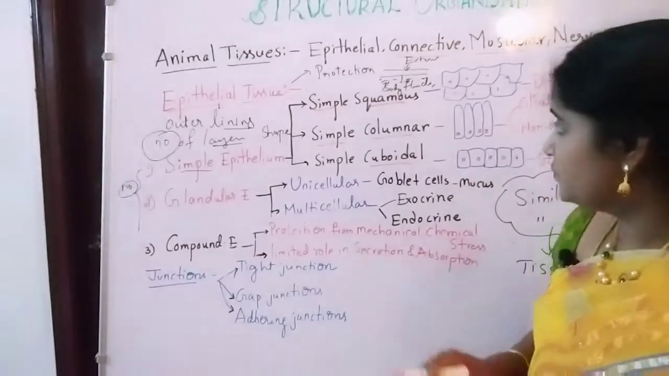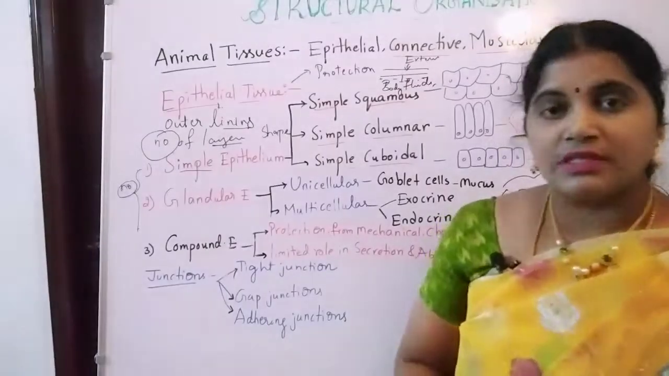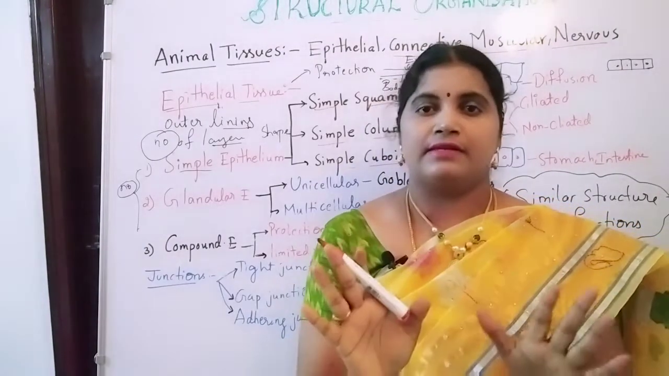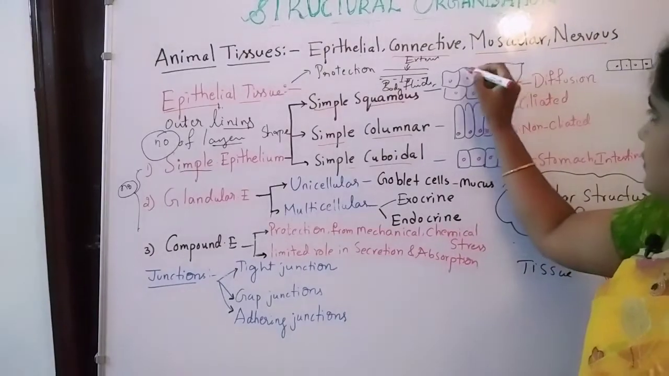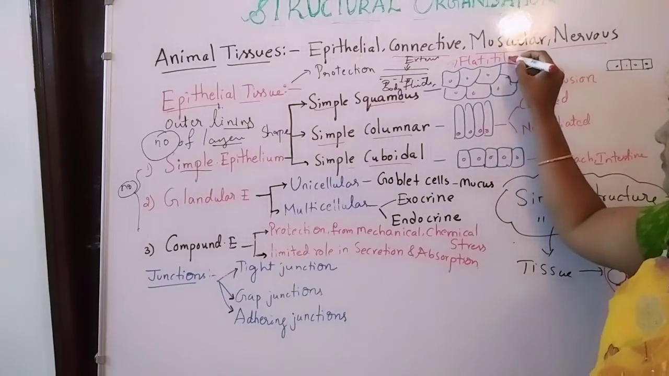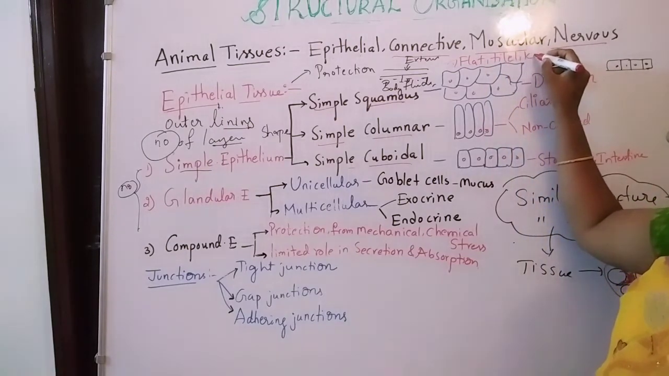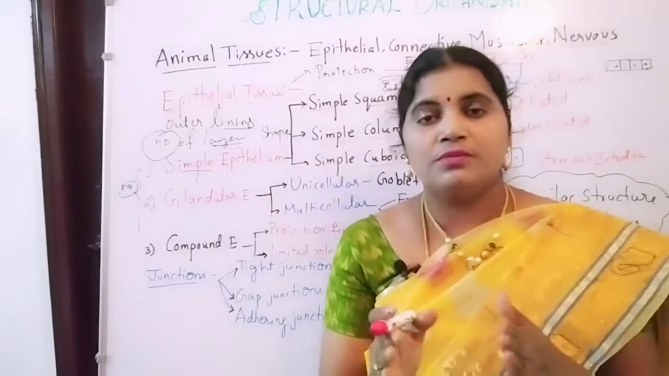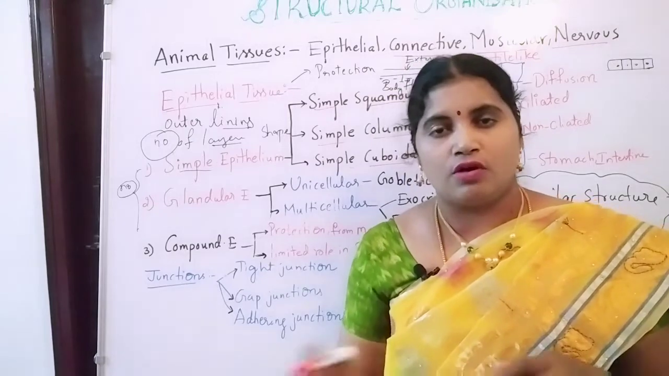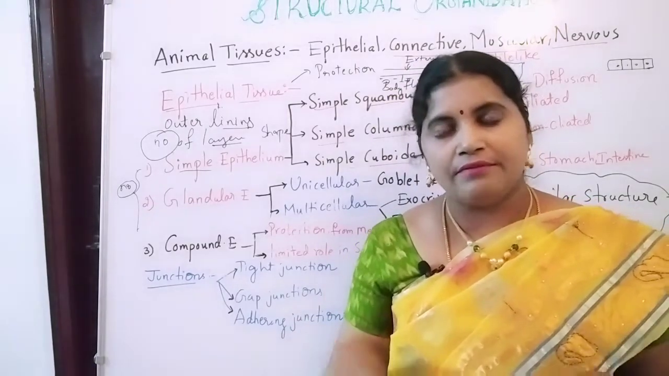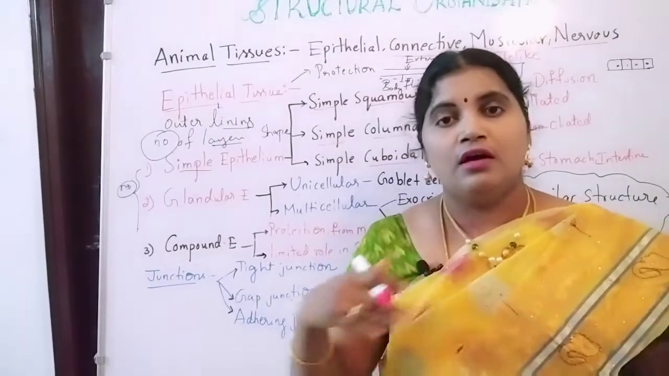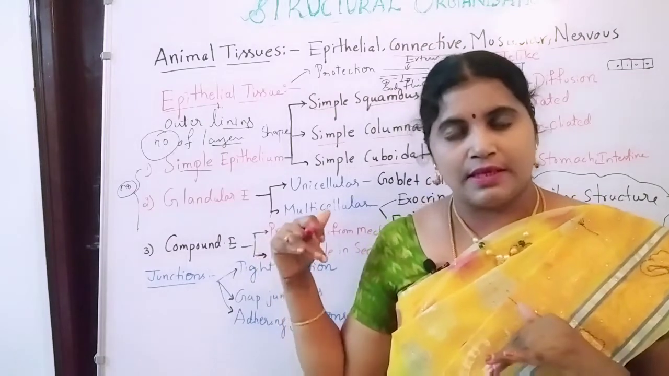So one is squamous epithelium. How is the squamous epithelium going to look? Squamous epithelium has flat cells, flat tile like cells. That's why this epithelium is also known as pavement epithelium. Just like the pavement on the roads, in the same way here also the tiles are arranged.